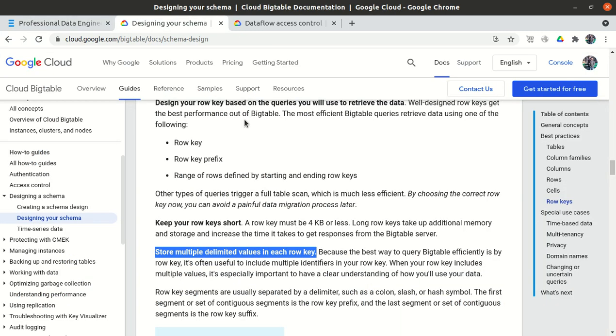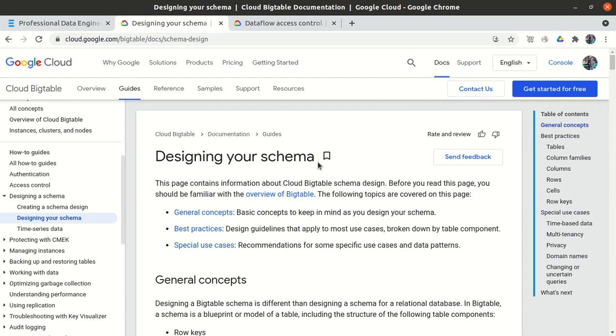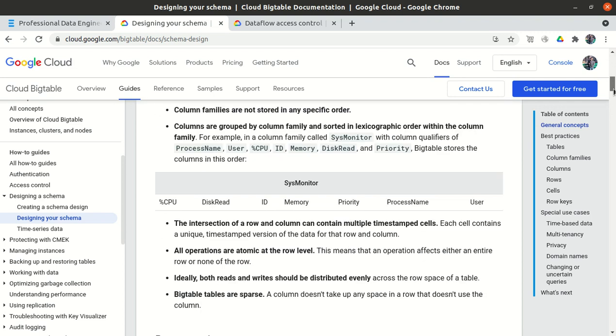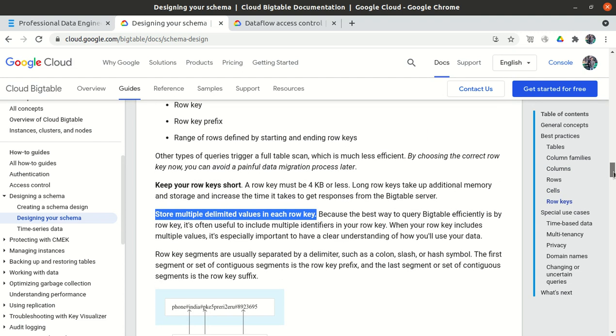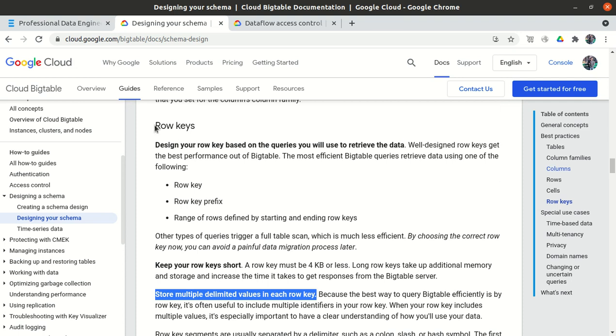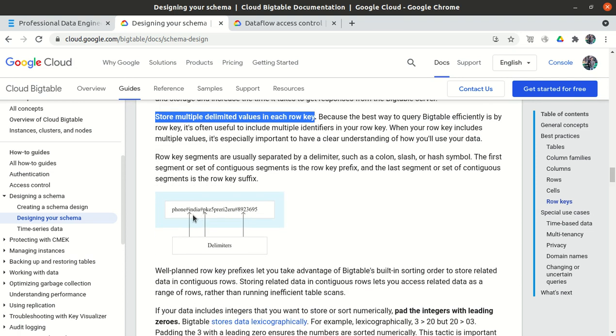If we go to redesigning the schema, this is under Bigtable, and this is the official documentation, designing your schema. If you go through this document, let me scroll down a little bit. Yeah, row key, because we need to improve our schema. It is generally recommended, rather than one key, to use multiple delimited values in each row key. Example, rather than just phone number, use phone number, country name India, and then some other delimiter as well in the row key.